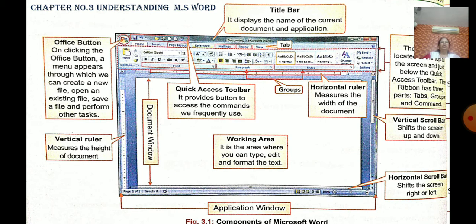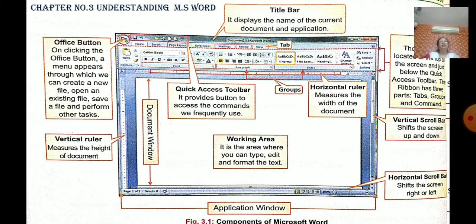Now these are the components of Word. On the left side, can you see the Office button? On clicking the Office button, a menu appears, right? Through which we can create a new file or open an existing file, isn't it? Now you can see the Quick Access toolbar. It provides buttons to access the commands we frequently use, right? So New, Save As, these are what we are frequently using. You can see all the commands in the Quick Access toolbar.